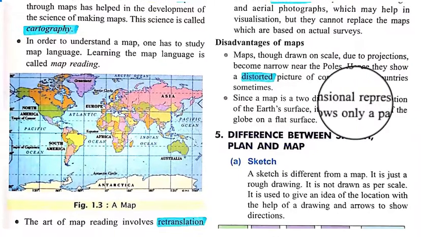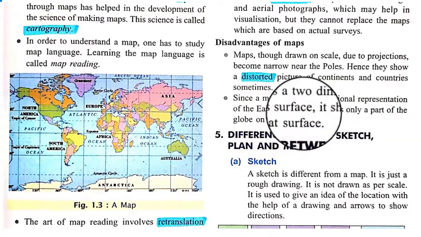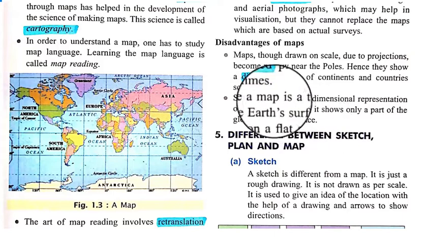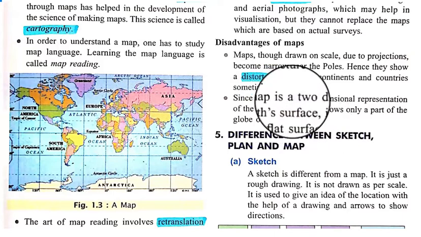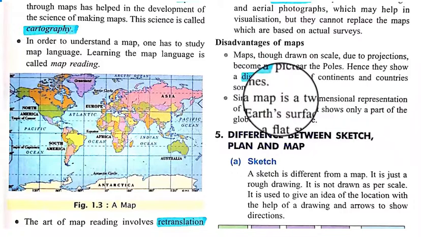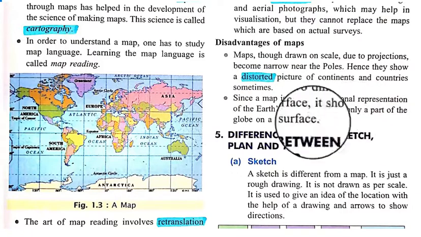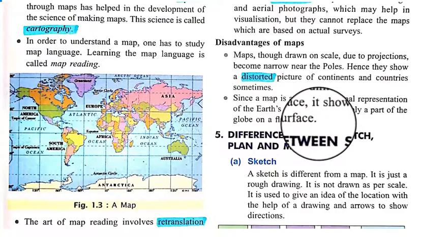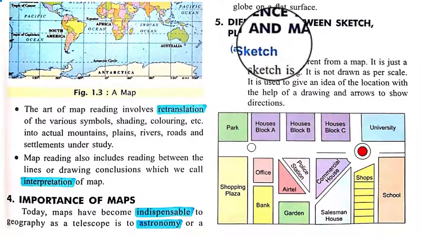Since a map is a two-dimensional representation of the earth's surface, it shows only a part of the globe on a flat surface. The dissimilarity between maps and globe is that a globe is three-dimensional and a map is two-dimensional, and a map shows only a part of the globe on a flat surface.